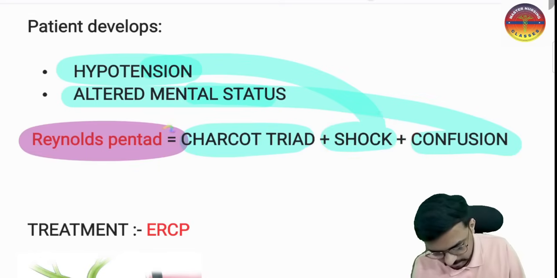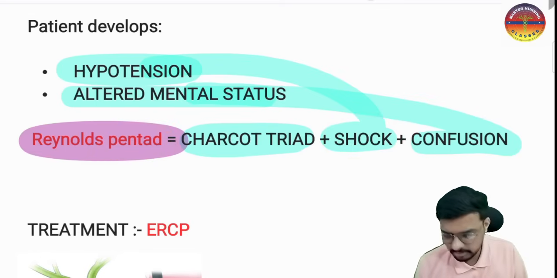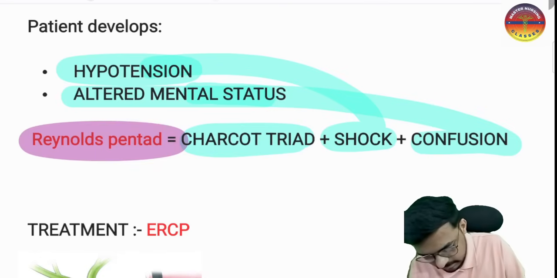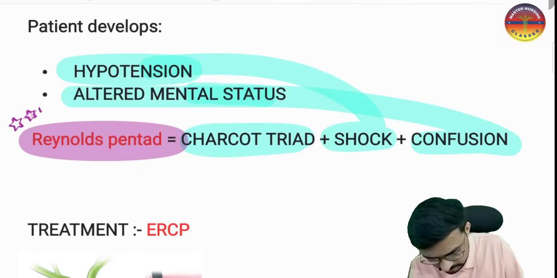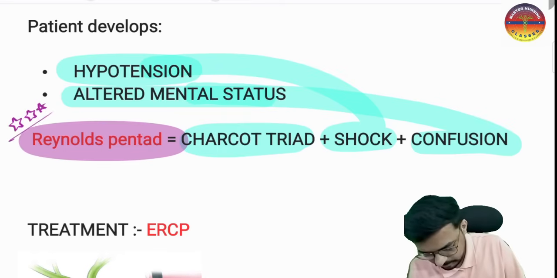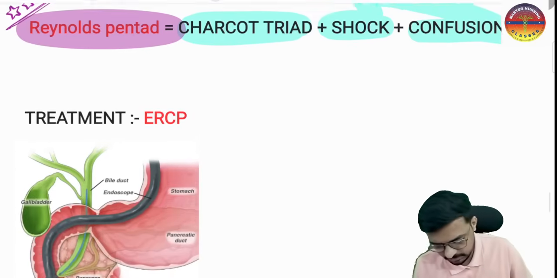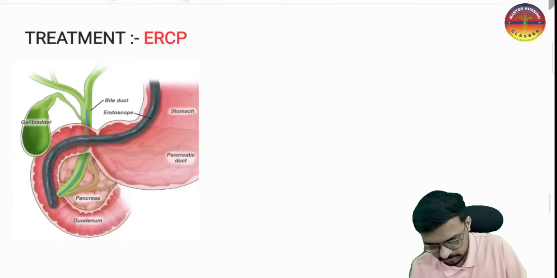So this is called Raynaud's pentad. That is a very important thing. This is in a severe form of cholangitis. So you have to remember this one, it was recently asked in NEET PG. Okay, yes sir. So next we have this question.